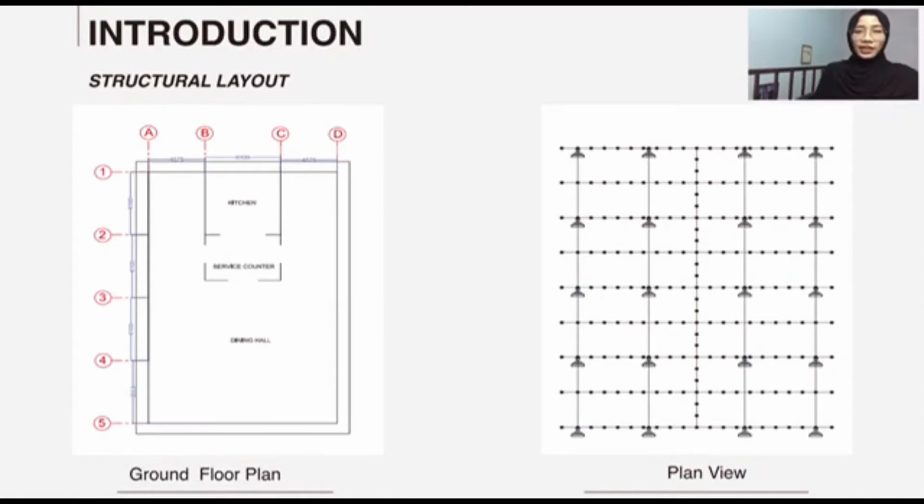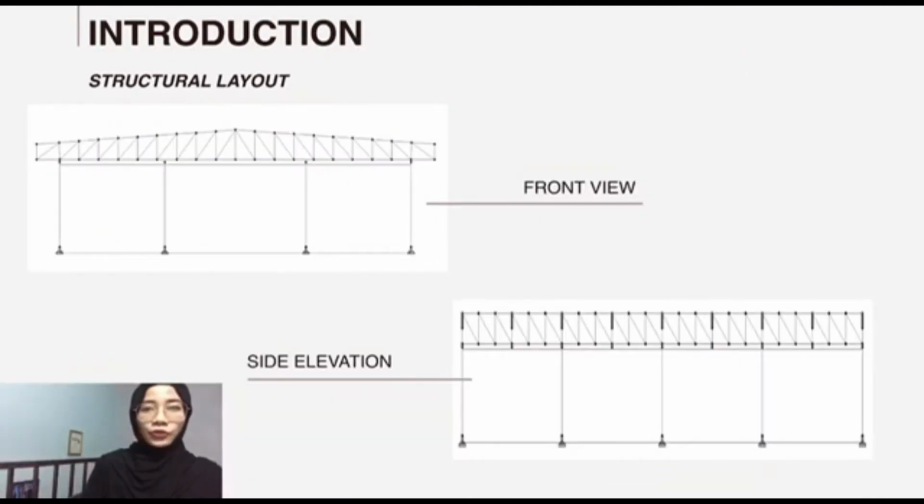This is the ground floor plan, which was given in the project instructions. Next, this is the plan view, also from the StackPro design. Next, this is the front view of the design and also the side elevation. Both of these are from StackPro.